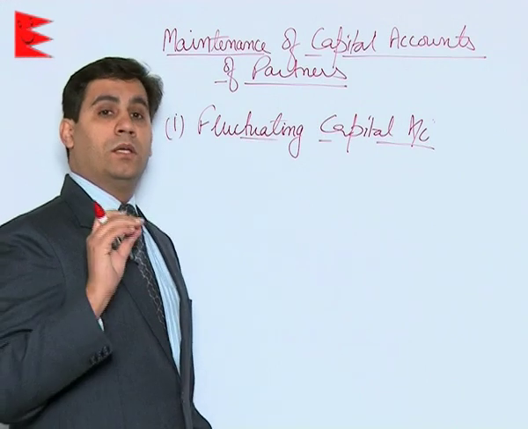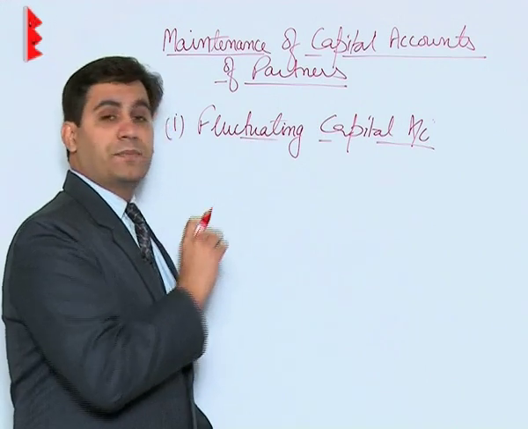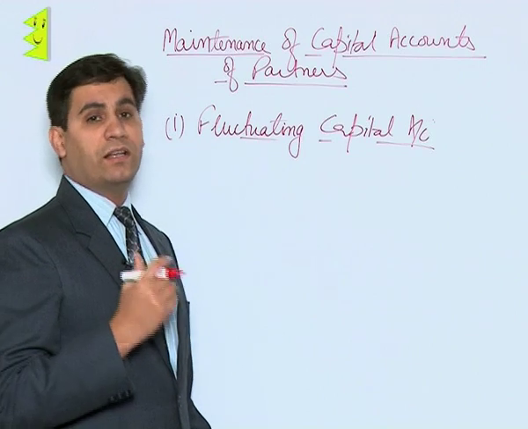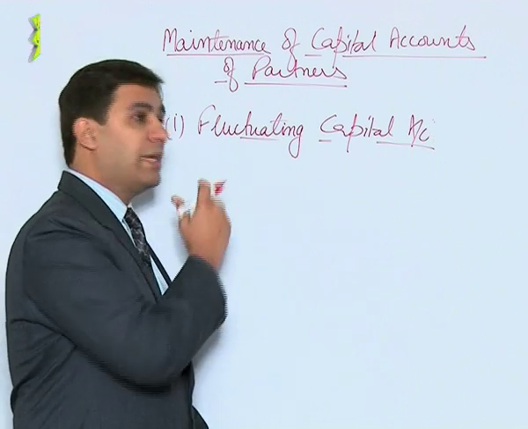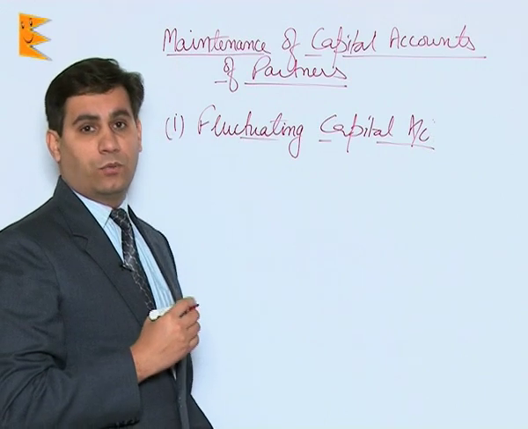Since all the adjustments are made here, you will find that the capital balance keeps on fluctuating. Hence the name, fluctuating capital accounts.